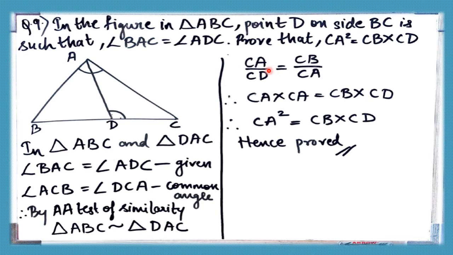Now just using the correct ratios, that is CA upon CD is equal to CB upon CA. From here we chose corresponding ratios of corresponding sides. So now CA into CA is equal to CB into CD, that is CA square is equal to CB into CD, hence proved. Simple. So just by the equality of the angles given, we can choose two triangles easily, then check the similarity and use their ratios. You will easily arrive at the answer.